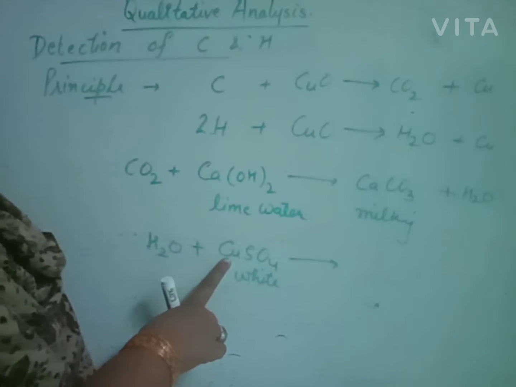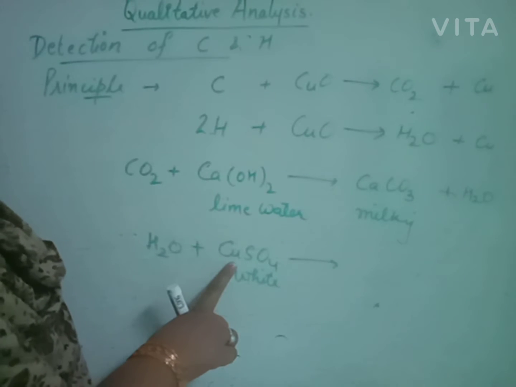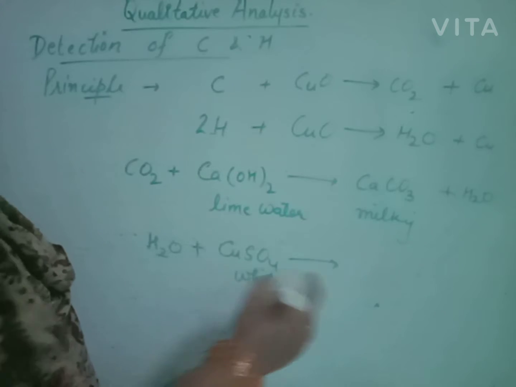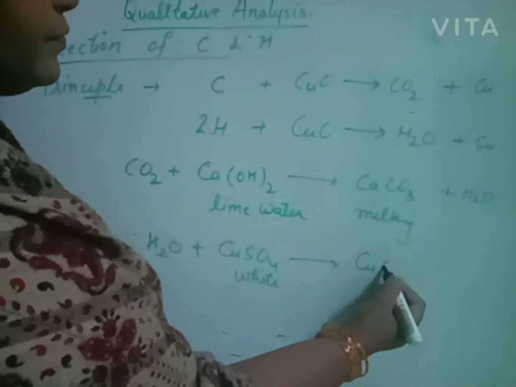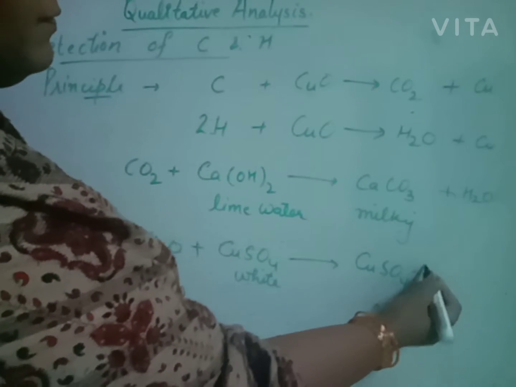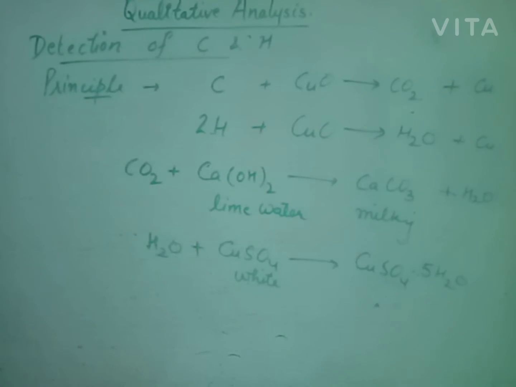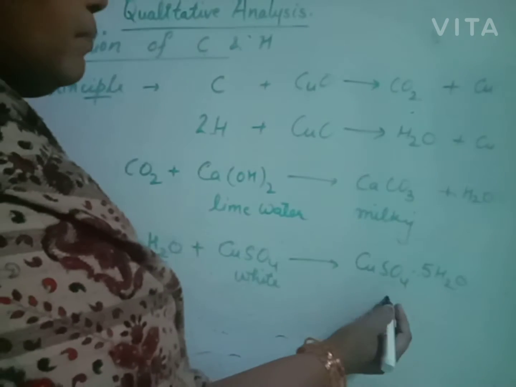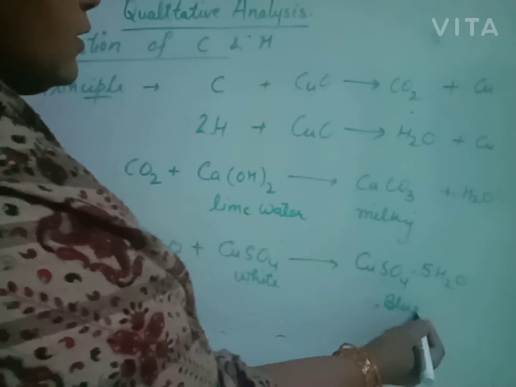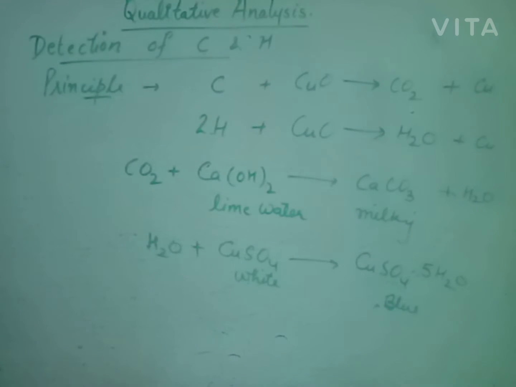By absorption of water, it turns blue, CuSO4.5H2O. That means copper sulfate absorbed 5 water molecules and turned blue. If copper sulfate turns blue, that means water is present.